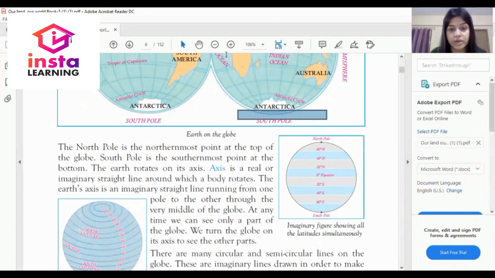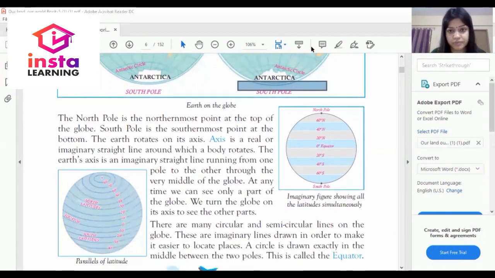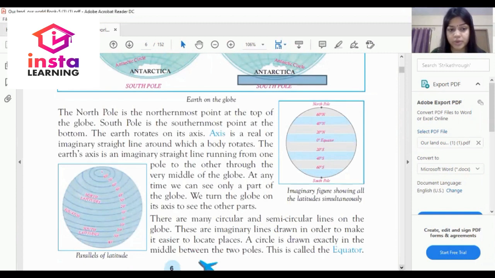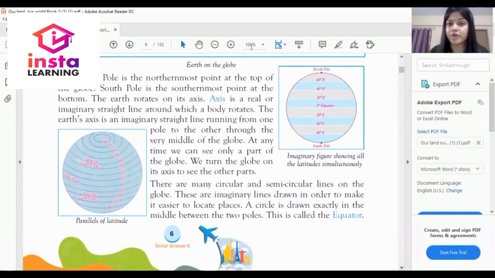Okay, as I am also highlighting it, the earth rotates on its axis. Axis is a real or imaginary straight line around which a body rotates. As I have already discussed with you, the earth's axis is an imaginary straight line running from one pole to the other through the very middle of the globe.